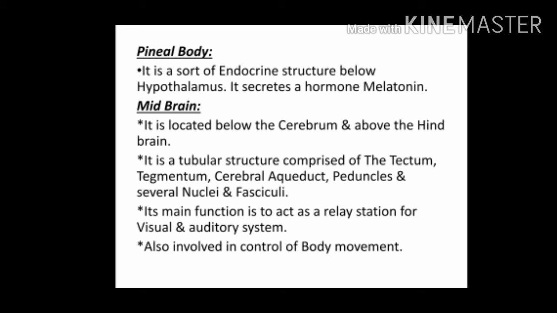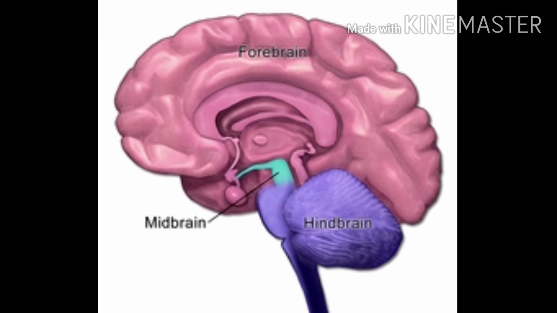So these are the different parts. Just remember the names. As per your syllabus, it is more than sufficient. Its main function is to act as a relay station for the visual and auditory system. Also, it is involved in the control of body movement. In this picture, you can see the midbrain portion shown in green color. It is a very short portion of the brain and it is a tubular structure.